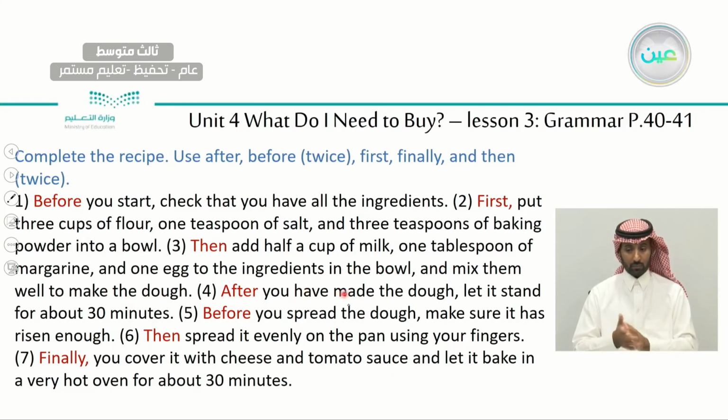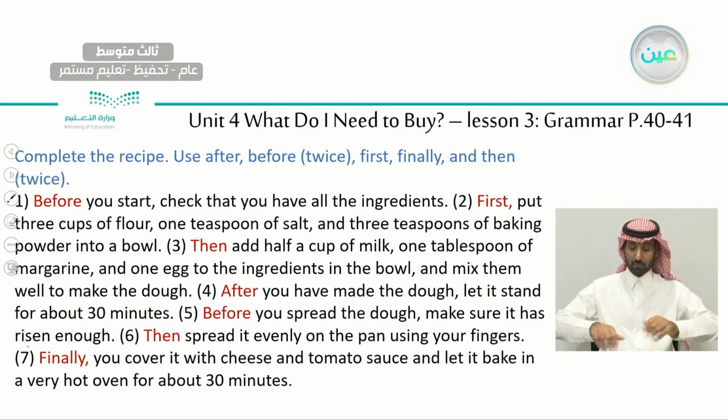After you have made the dough, let it stand for about 30 minutes. Before you spread the dough, make sure it has risen enough. Then spread it evenly on the pan using your fingers, okay?